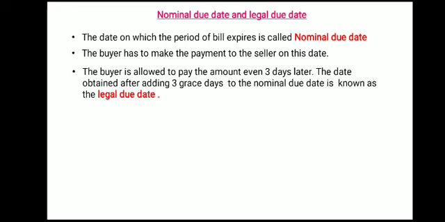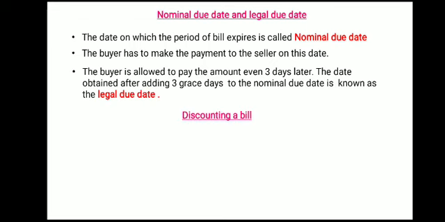Now 3 days can be added as grace for the buyer. So that is 16th October 2020. So when you do the examples for period of bill, you have to take into consideration the nominal due date as well as the legal due date. So I think this is clear to you.